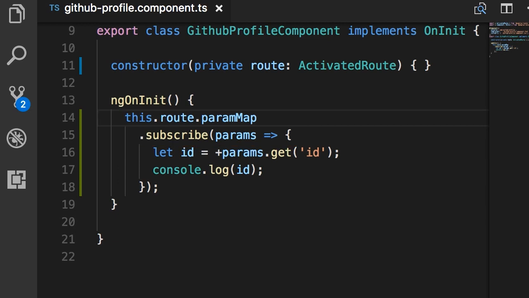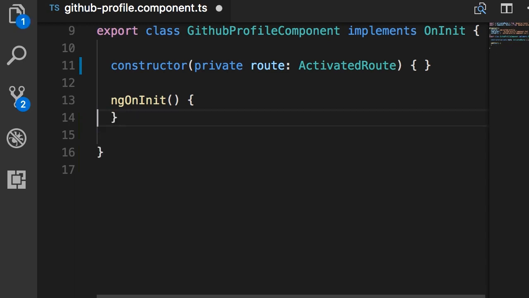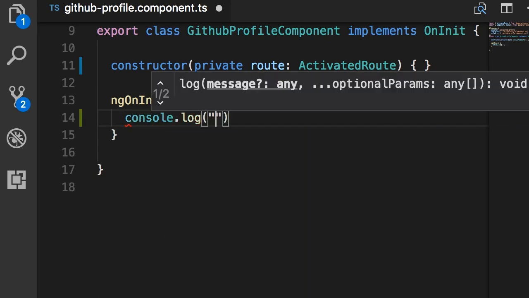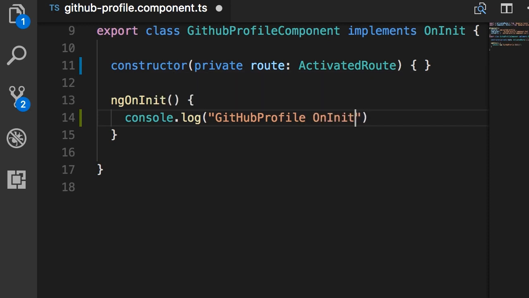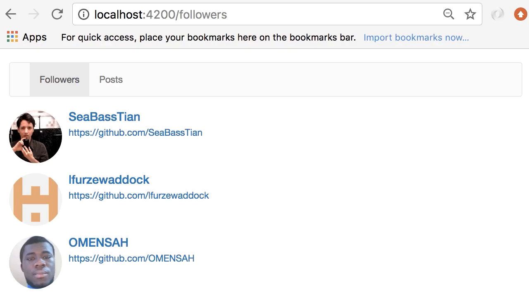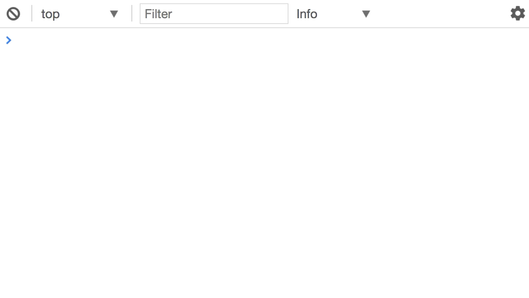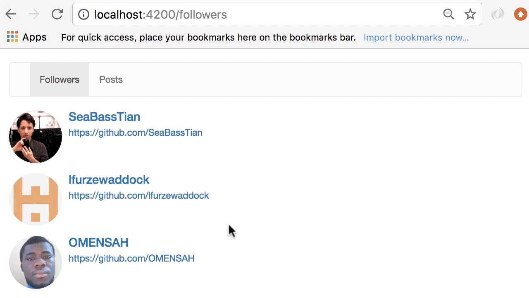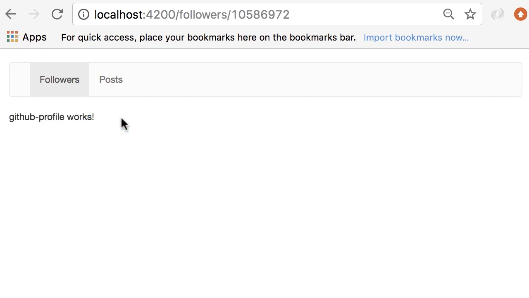Now, to help you better understand what happens to component lifecycle during navigation, I'm going to temporarily delete this code. And here in ngOnInit, I'm going to log something in the console: GitHub profile onInit. Now back in the browser, if there is anything in the console, I want you to clear it right now. Now back here, I'm going to click on the first follower. So this takes us to the GitHub profile page.